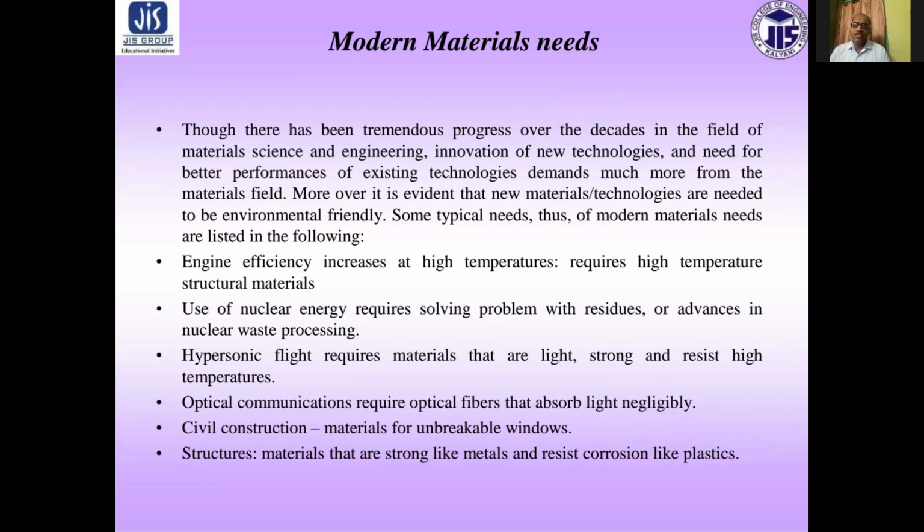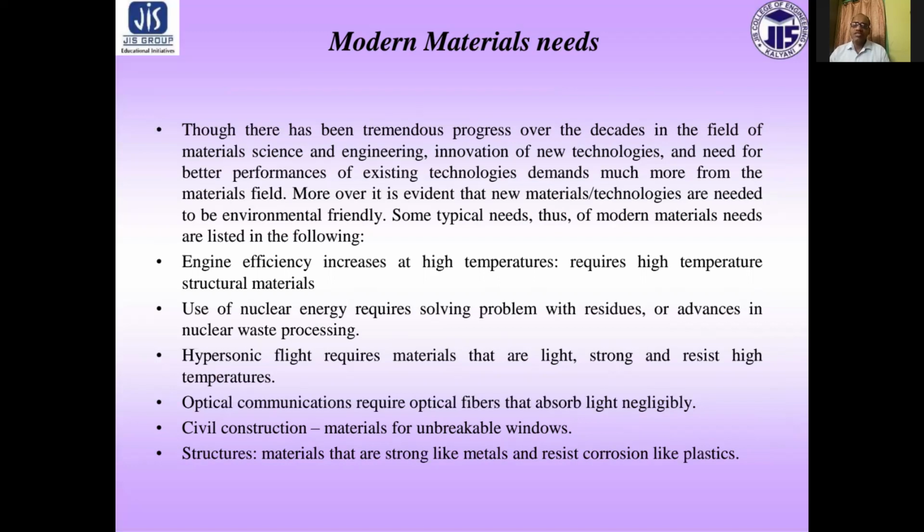Moreover, it is evident that new materials technologies need to be environmentally friendly. Some typical modern material needs are listed in the following.